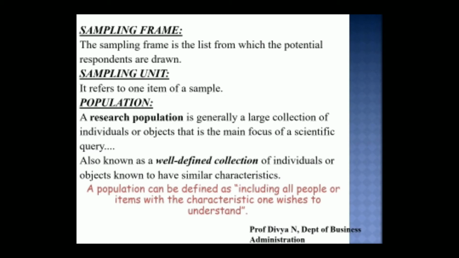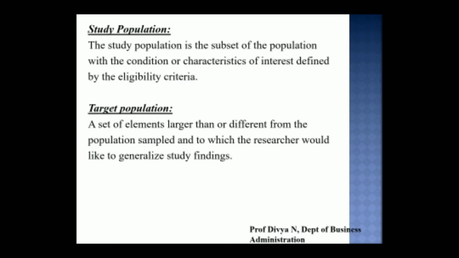To define it, a research population is generally a large collection of individuals or objects that is the main focus of a scientific query. It is also known as a well-defined collection of individuals or objects. It can also be defined as including all people or items with the characteristics one wishes to understand or study. A study population is the subset of the population with the condition or characteristics of interest defined by the eligibility criteria. That is, from the entire population, the subset from which the researcher is able to draw or query about his research questions.